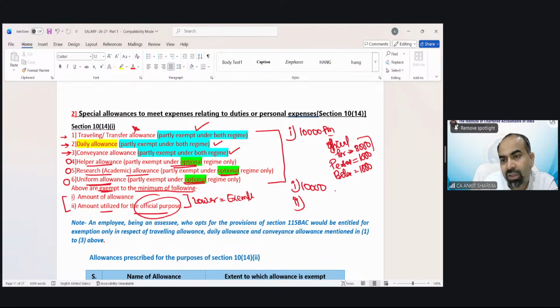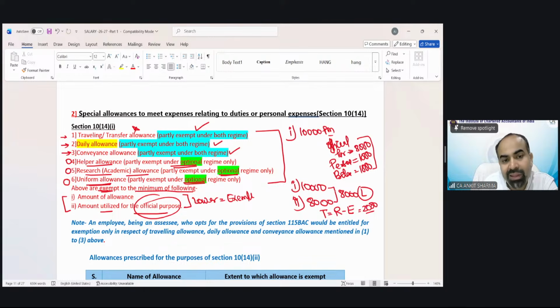Out of this amount, how much was used for official purpose? Only 8,000. So which is minimum? The lower is going to be exempted. Lower is 8,000. The universal rule of taxability is received minus exempted. So out of 10,000, 8,000 is exempted, and the taxable allowance would be 2,000.